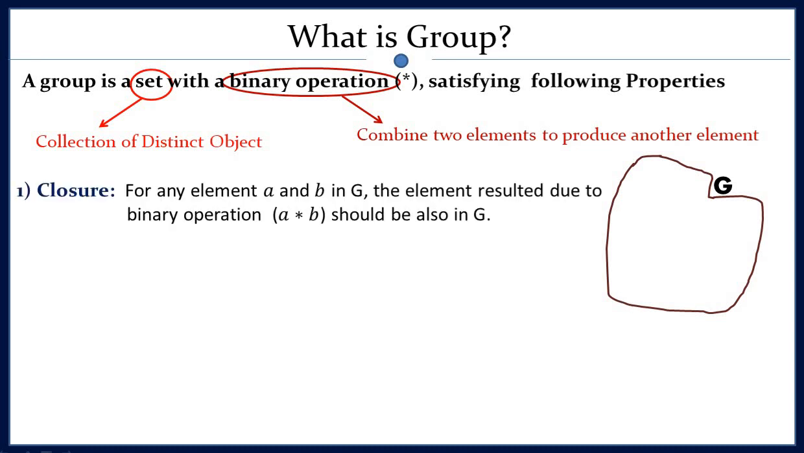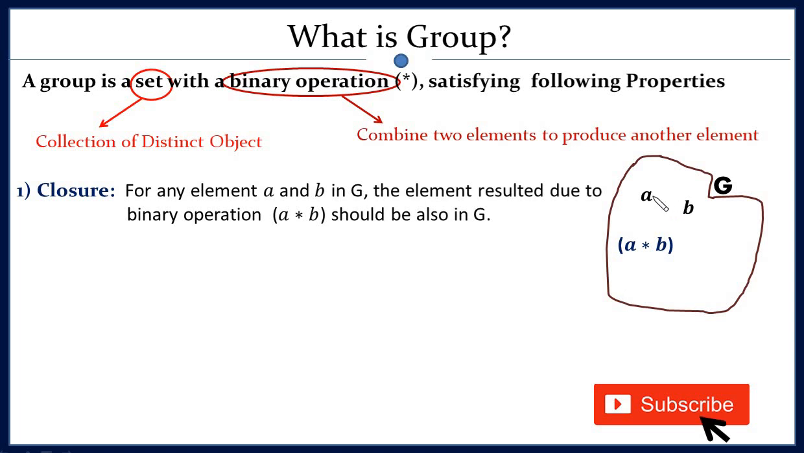The first property is the closure property. What it says is, for any arbitrary elements A and B in this group, A star B, which is the element resulting from this binary operation, must be a member of this set. So if you take the binary operation between the elements A and B, which are members of this set, then A star B must be present in this group G. Then only we can say the closure property is satisfied.